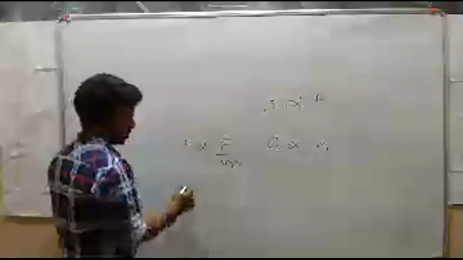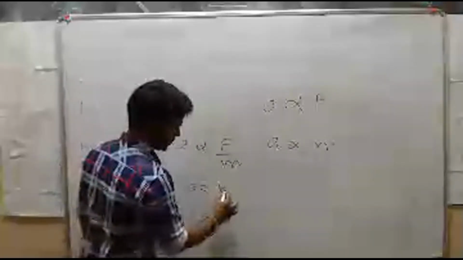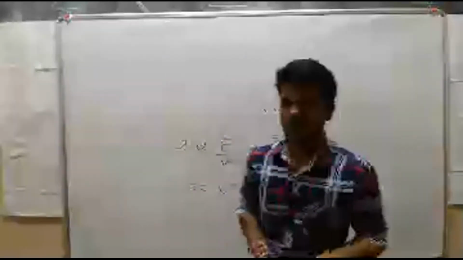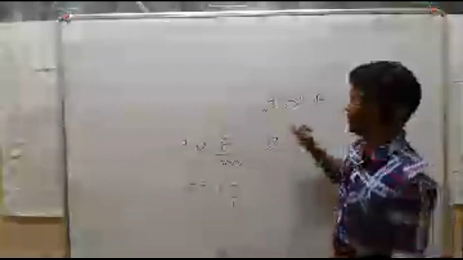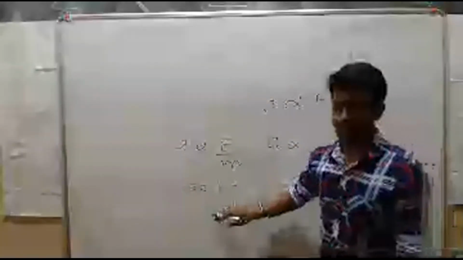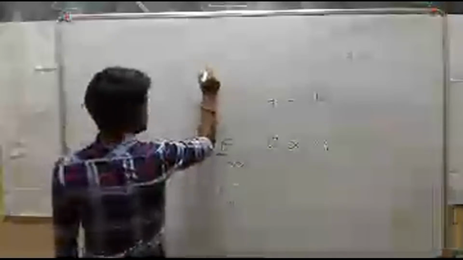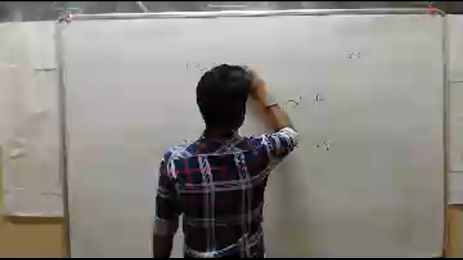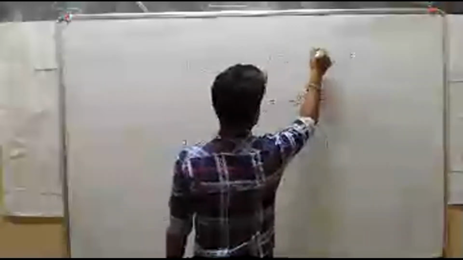Okay, so to remove this constant proportionality, we have introduced one constant, that is K into F divided by M. Later we considered one unit force, the very smallest force. For that unit force, F equal to 1, M equal to 1, and acceleration equal to 1. So we got K equal to 1. Then we substituted K equal to 1 in this equation, and finally we got A equals F by M. Then we proved F equal to M into A. So we proved F equal to MA on the basis of acceleration.